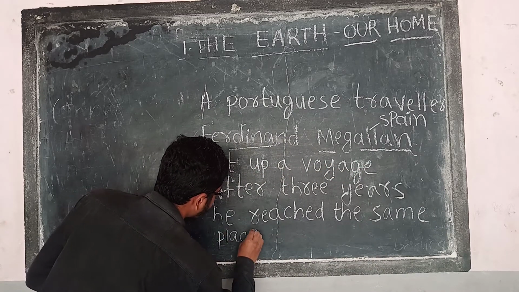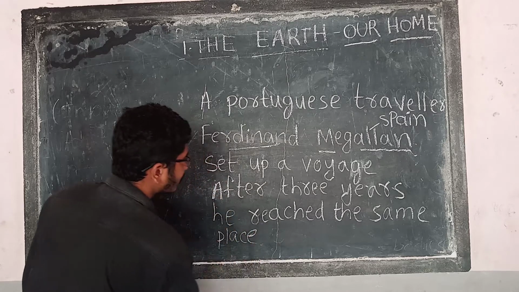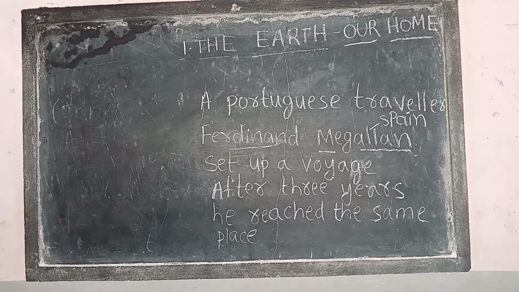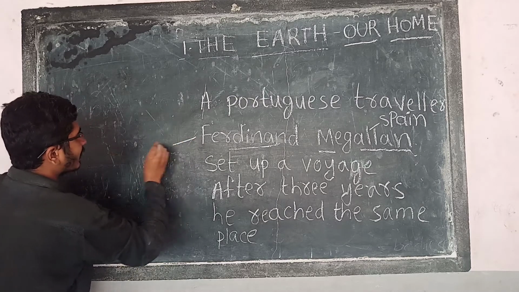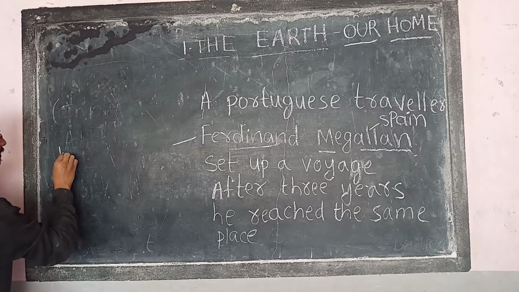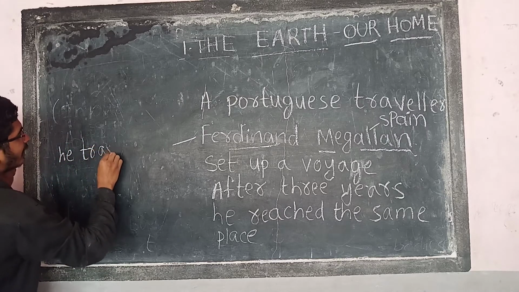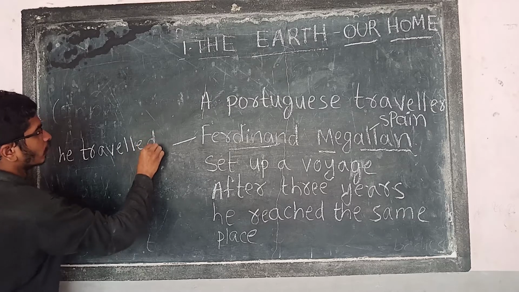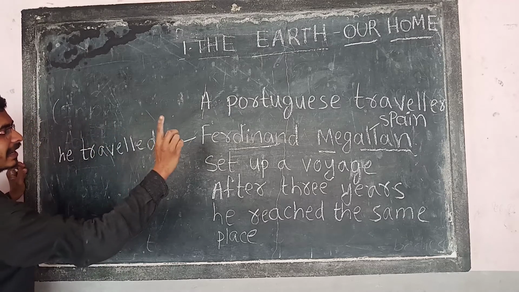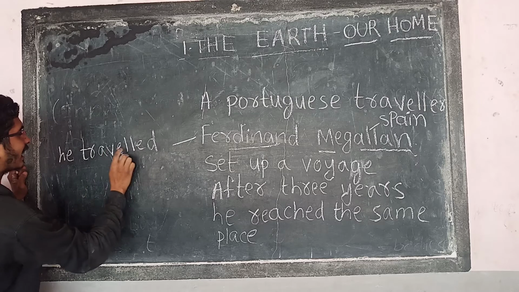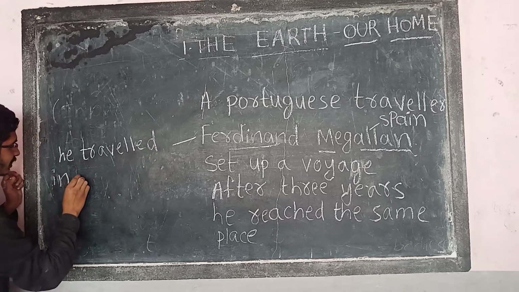Check the board, revise the topic, read the words properly. After 3 years, he reached the same place and he traveled in the same direction. The Earth goes around, and again he came to the same place, right? So he traveled in the same direction.